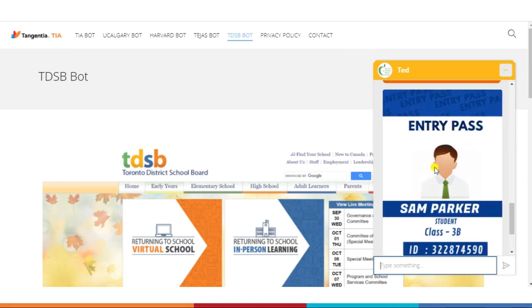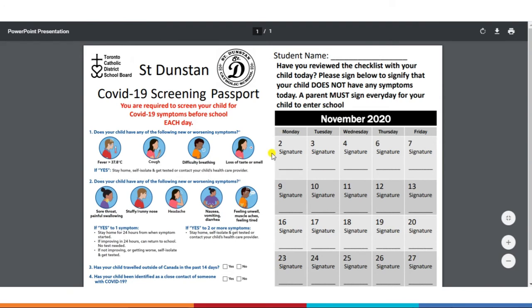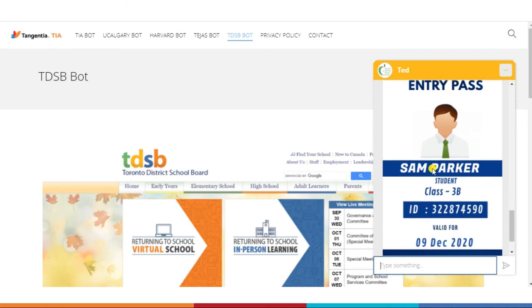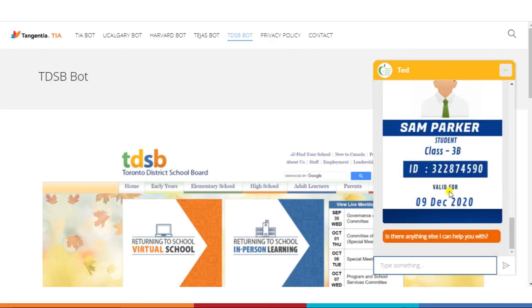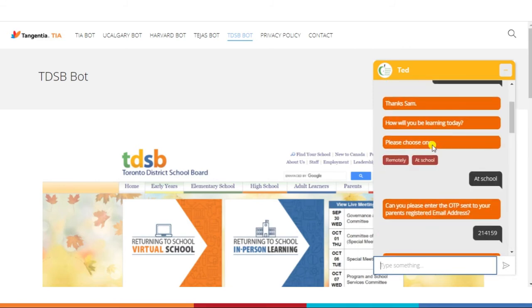So what the student can do is, rather than manually filling this form, which can also be lost at times, the new pass will be directly sent to the email address, and we can also keep a track of when the student had come to school, because all of this data can be stored in some database just to do some analysis later on, right? Now we saw that Sam said no to everything and then he got his pass.